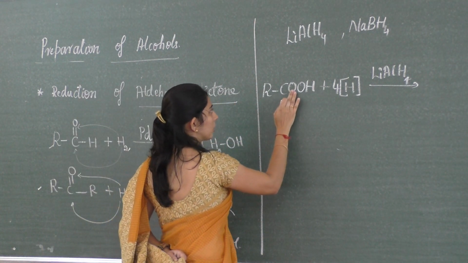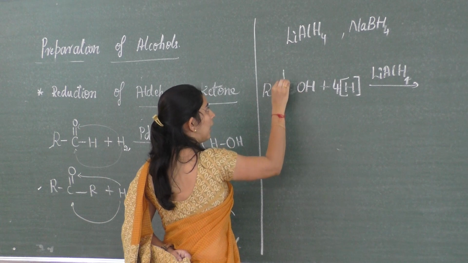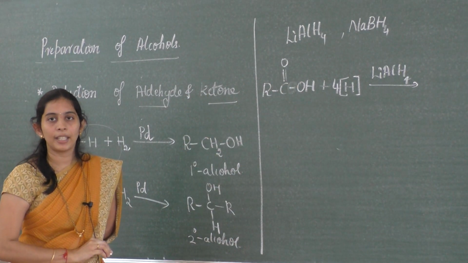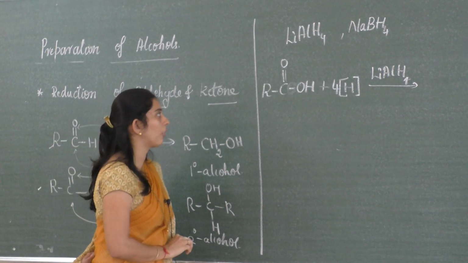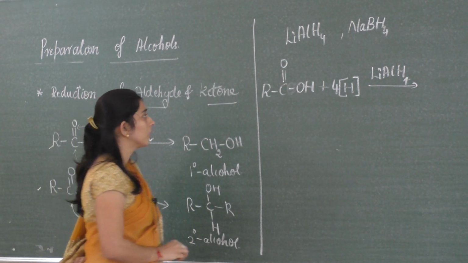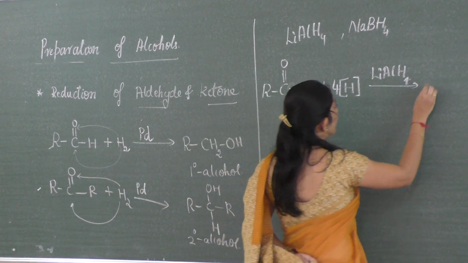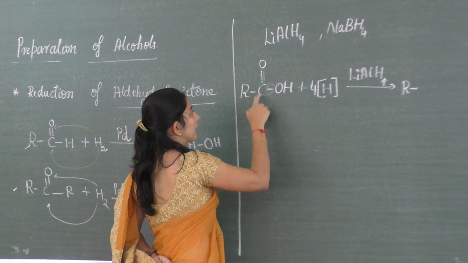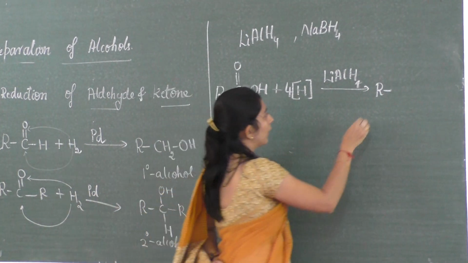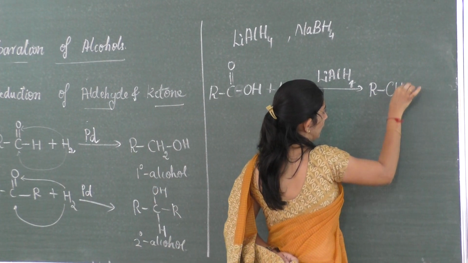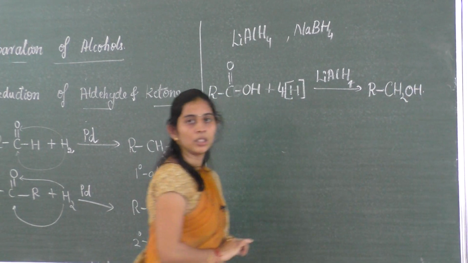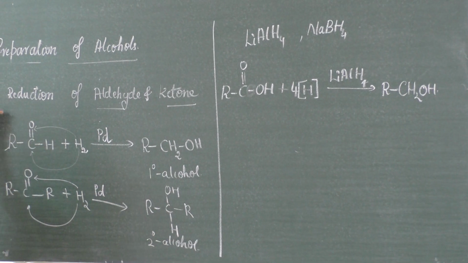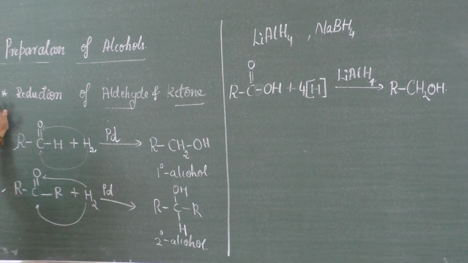This one I can also write as RC double bond OH, isn't it? We can write like this. So what is the product formed here? So we are going to get R double bond OH there, hydrogen comes and attaches here. So we are going to get RCH2OH. So this is how one can synthesize alcohol by the process called reduction.